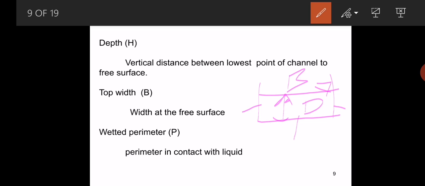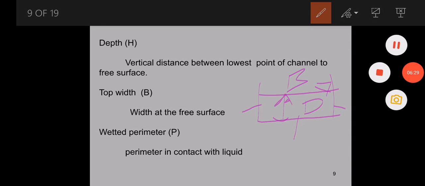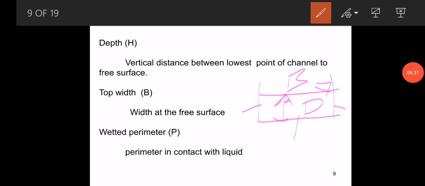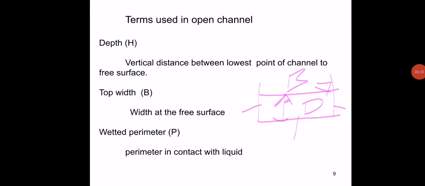You can see it in the figure. For the rectangular channel, the wetted perimeter is B plus D plus D. The wetted perimeter is denoted with capital P.